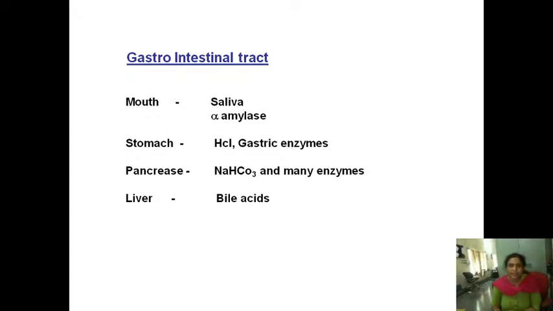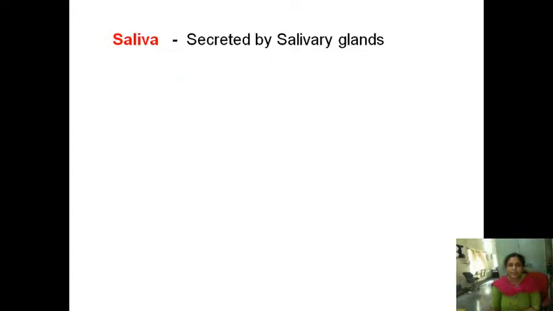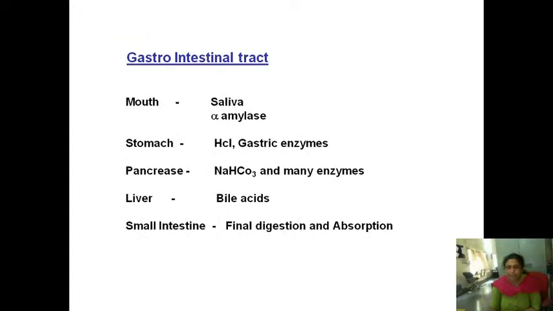Then the acidic food bolus is released into the duodenum. There it is exposed to pancreatic juice, which contains pancreatic enzymes and is bicarbonate in nature, and it also mixes with the bile. Okay, and the final digestion takes place in the small intestine.